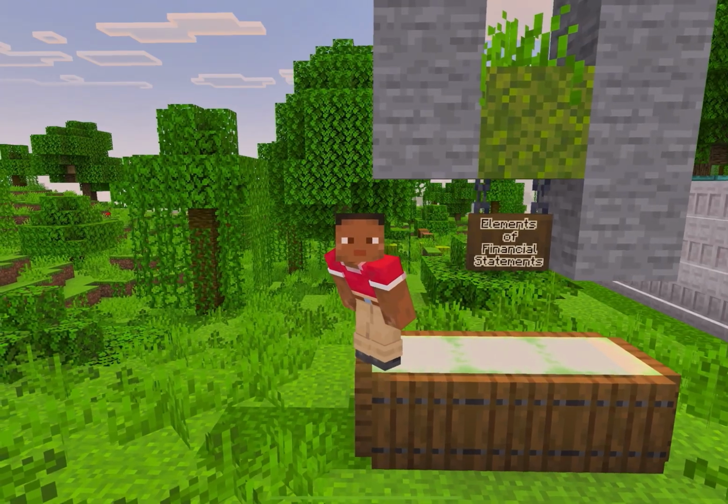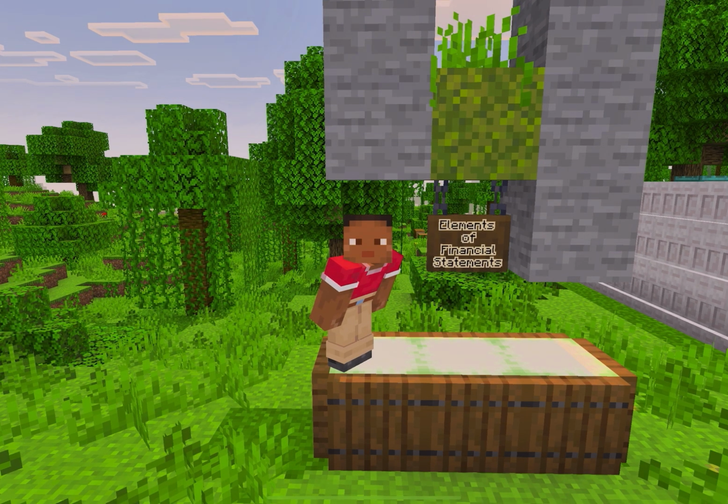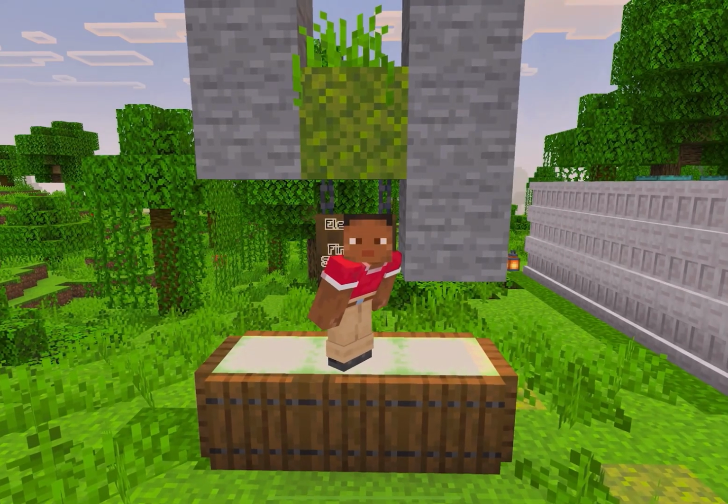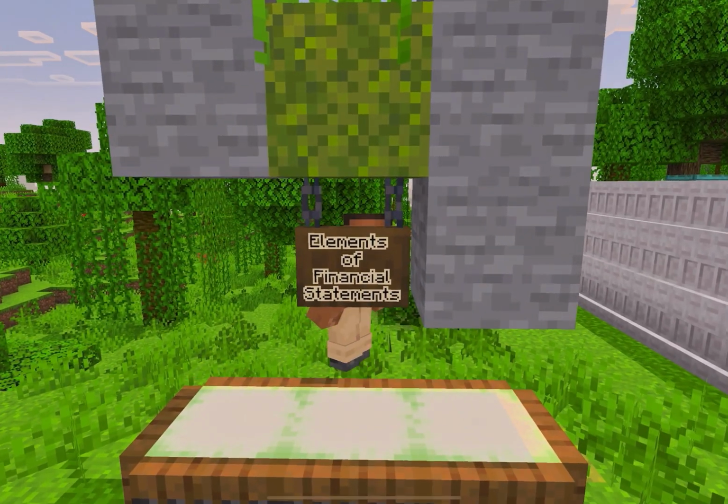Then moving on to the next element, liability. A liability is a present obligation of the entity to transfer an economic resource as a result of past events. And an obligation is a duty or responsibility that the entity has no practical ability to avoid. And similar to assets, there are a few elements that you need to look out for. For liability, it's obligation, potential, and past events.